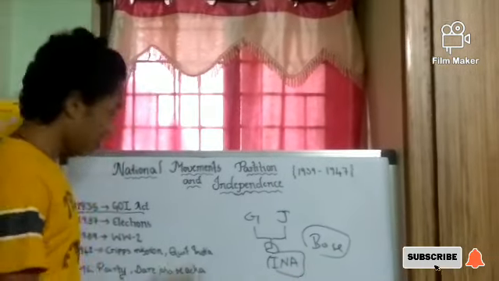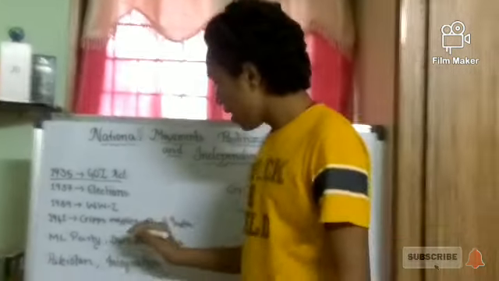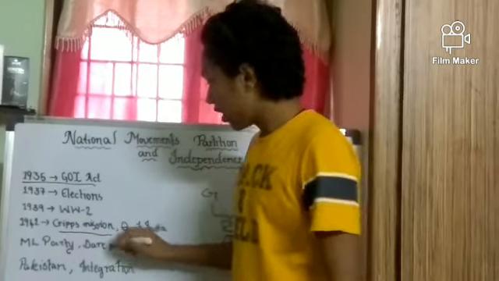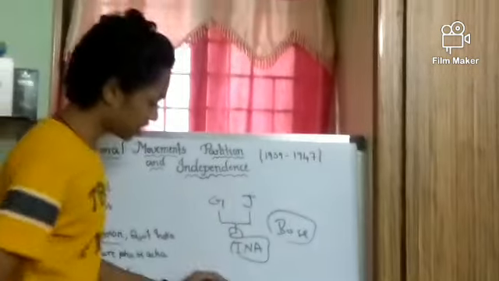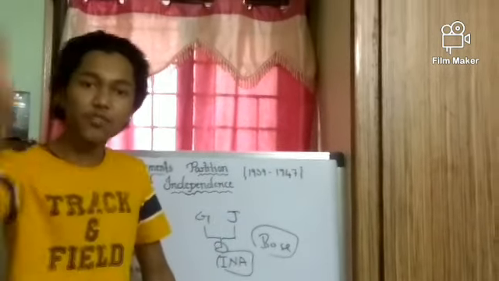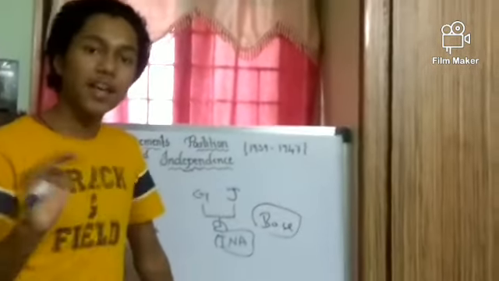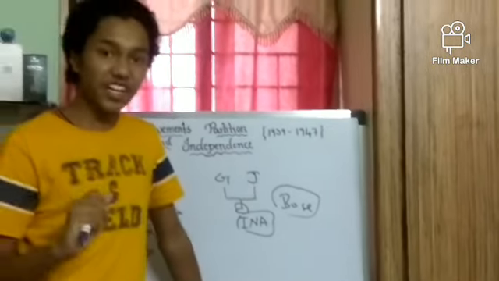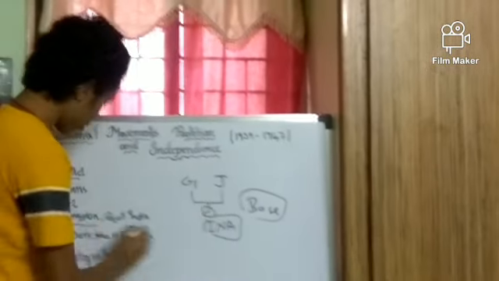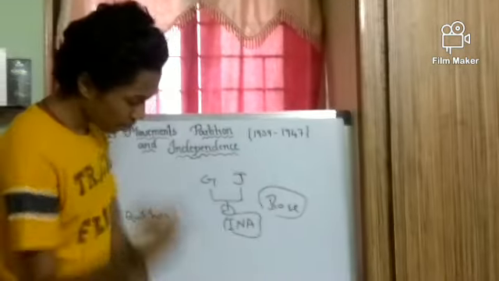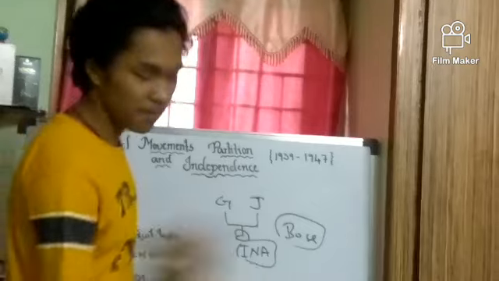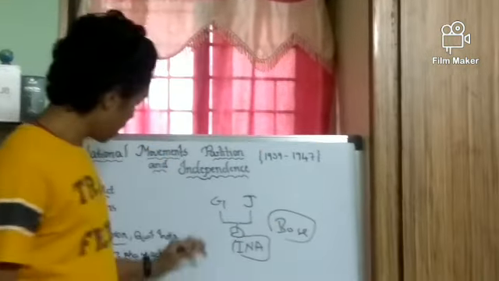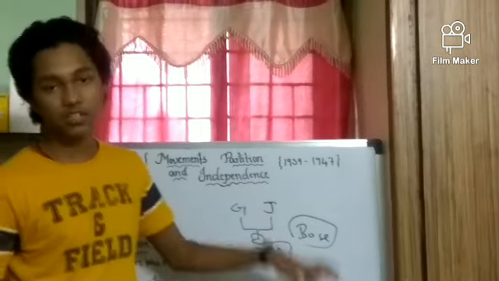Okay, let's leave that there. I'll come to this topic after some time. Now, in 1942, Cripps mission came. Stafford Cripps was sent from the British government to discuss the independence of India. So Cripps came to India, and he told something, and Muslim League Party did not want it because they didn't say the partition will take place. Muslim League said no, and Congress also said no.